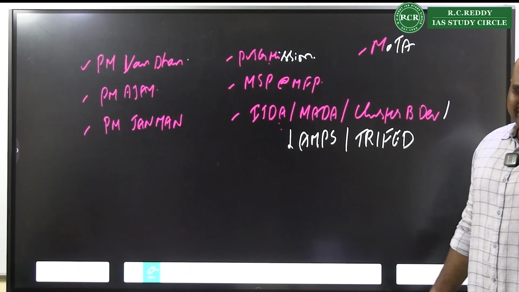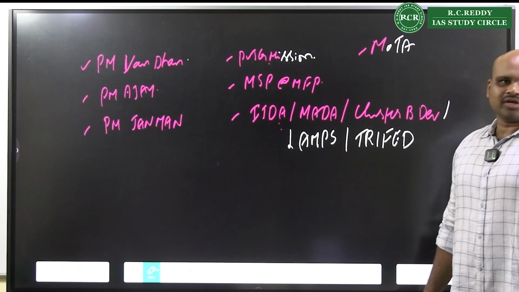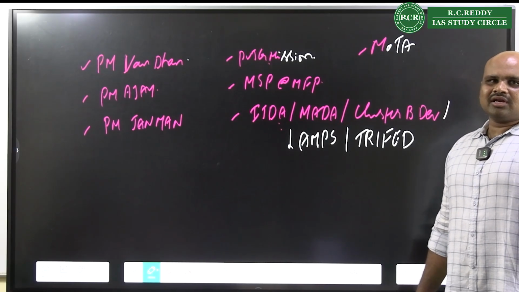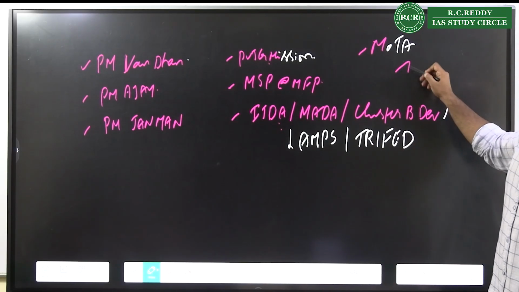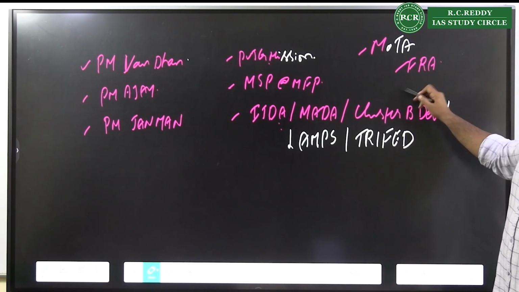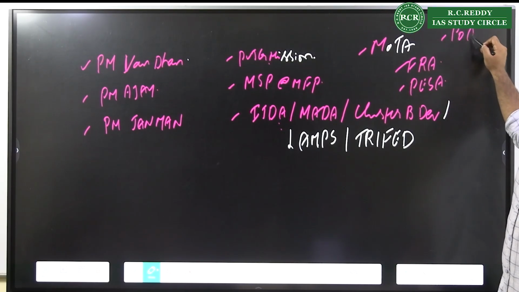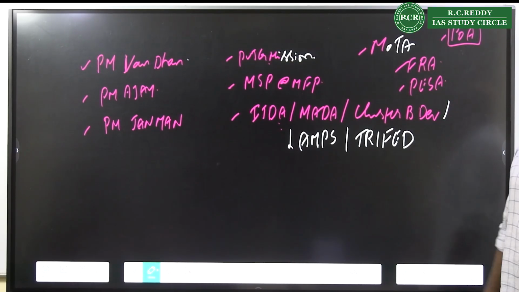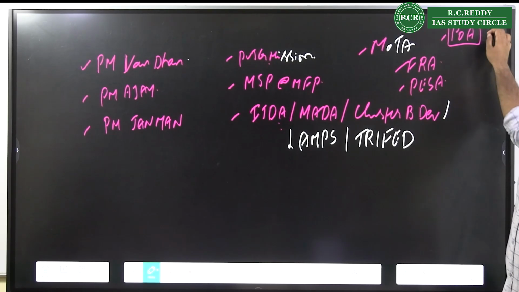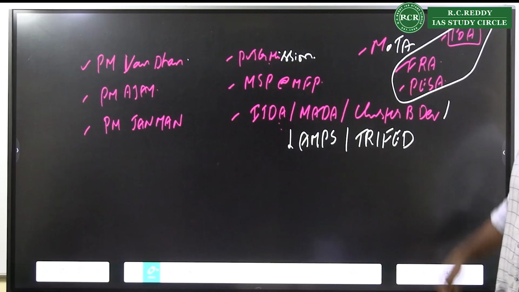All these are some of the very common programs. Wherever you don't know anything, introduce this. FRA, Forest Rights Act is there. PESA is there. Prevention of atrocities. Common legislative measure which is seen to be existing. Prevention of atrocities, FRA, PESA, all those.